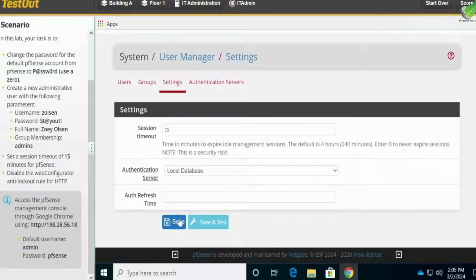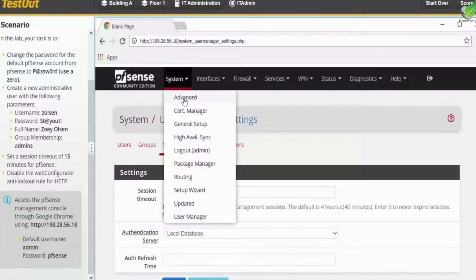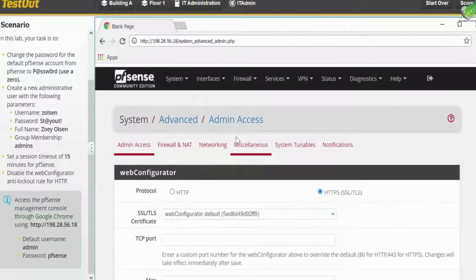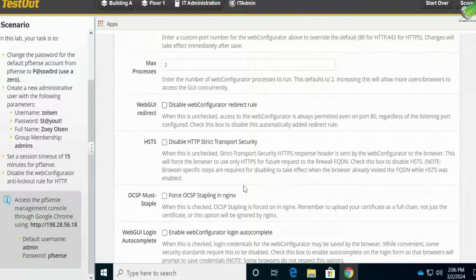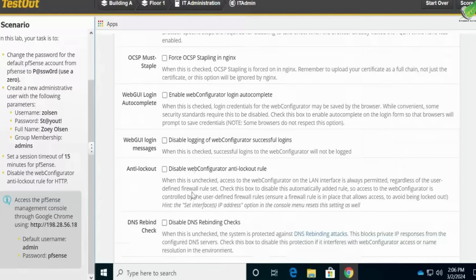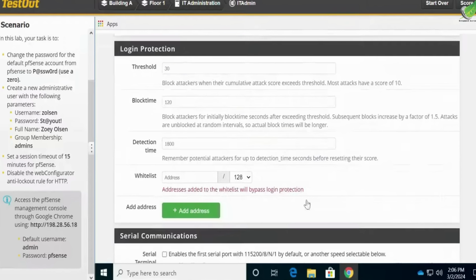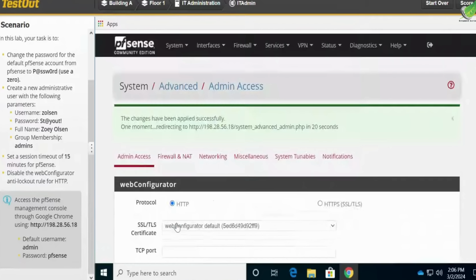So go to settings, system, and then we click advanced. Under advanced, you scroll down till you get to HTTP, select HTTP, scroll till you get to, let's see, until lockout. So I'm going to check this and scroll down, and then we're going to click on save. Alright, so that is all for this.